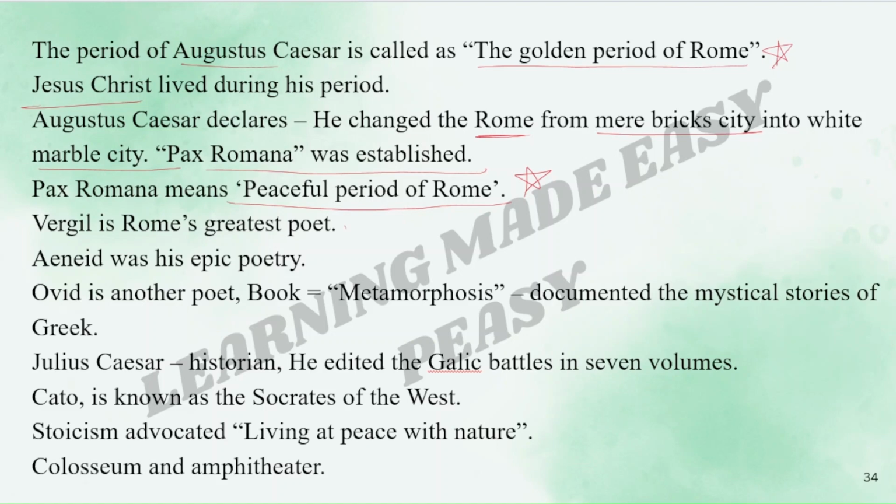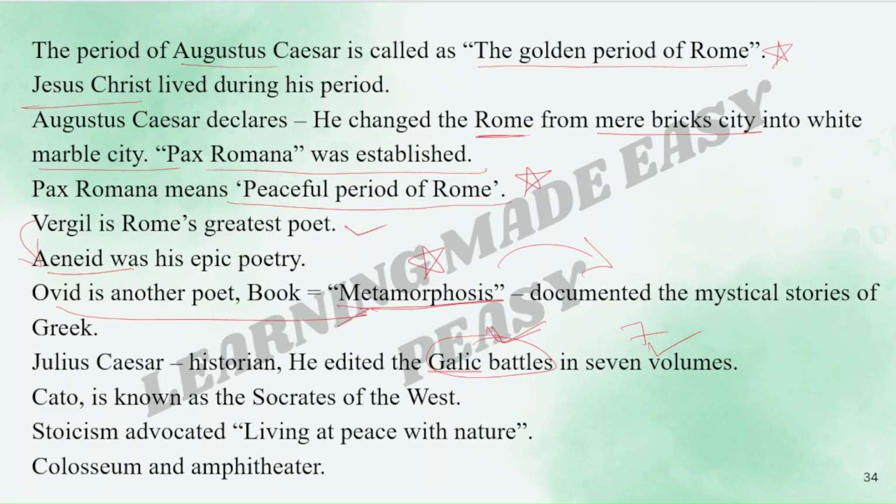Virgil is Rome's greatest poet. Aeneid was his epic poetry. Ovid is another poet. He wrote a book called Metamorphoses. Important. Metamorphoses documented the mystical stories of Greeks. Julius Caesar was also a historian. He edited the Gallic battles in 7 volumes.